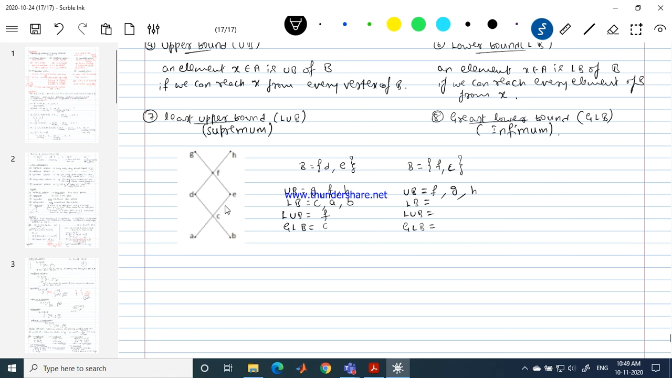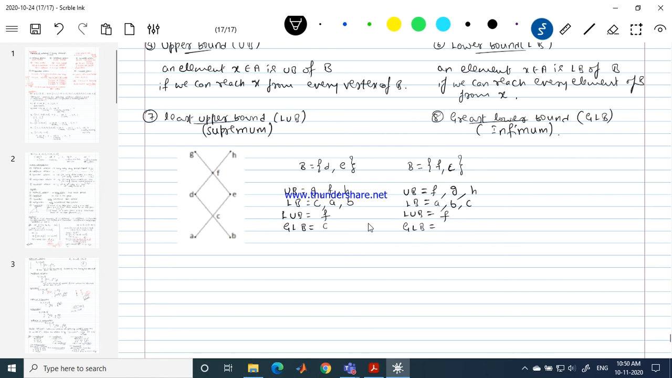When I come to the lower bound, I can reach F and C both from A. I can reach F and C both from B. I can reach C from C as well as I can reach F from C. So A, C, B are the elements from which we can reach both the elements F and C of the set B. Now identify the least among the upper bound F, G, H. Among this, which is the least? F is the least because from it we can reach all the remaining elements.